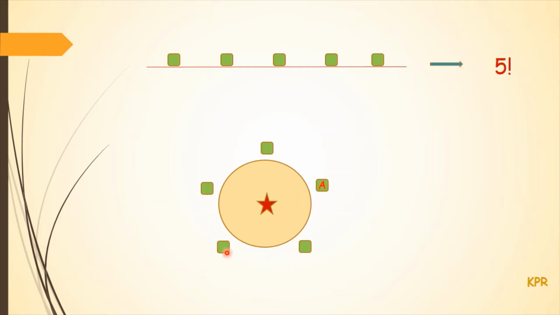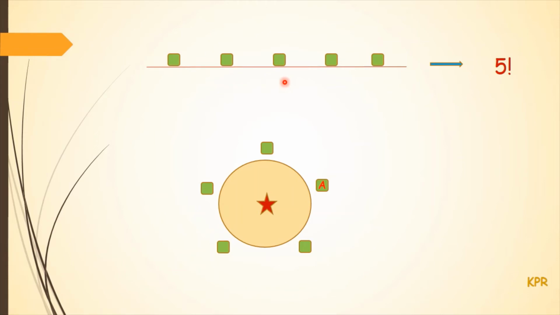A can occupy any one seat from these 5 seats, and with respect to A, now we are going to arrange the remaining 4 persons at these 4 positions. Now with respect to A, you can number these seats as 1, 2, 3, 4 if I go in anti-clockwise direction, and if I go in clockwise direction, then the numbering will be 1, 2, 3 and 4.